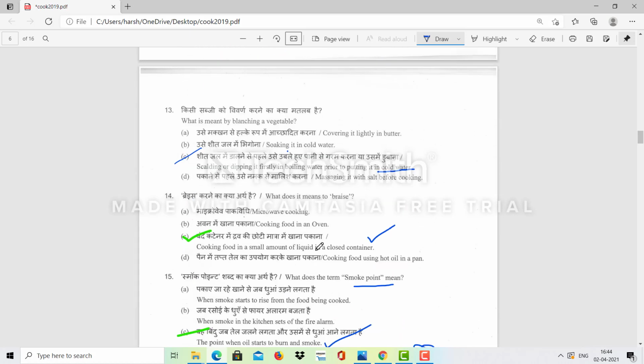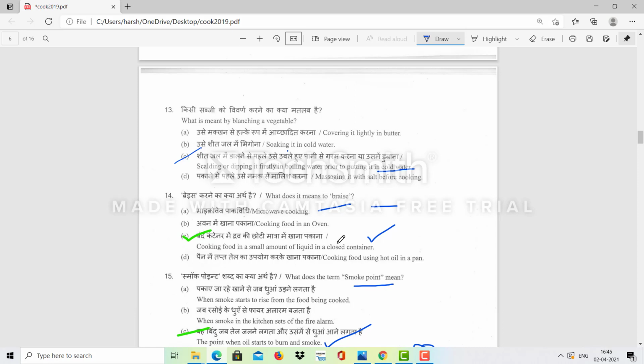What does it mean to braise? So braising is a process in which we first roast the poultry, chicken or meat. Then we put it in an aromatic liquid or in stock, or it can be wine. Then we simmer it and cook. So this process is known as braising. So it's cooking food in a small amount of liquid in a closed container. So that is braising.